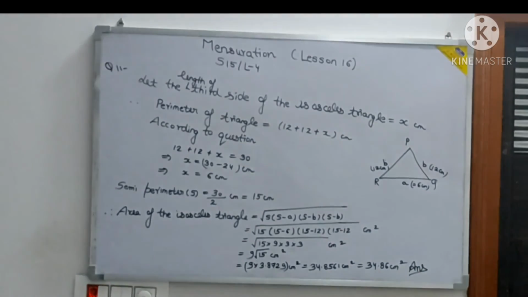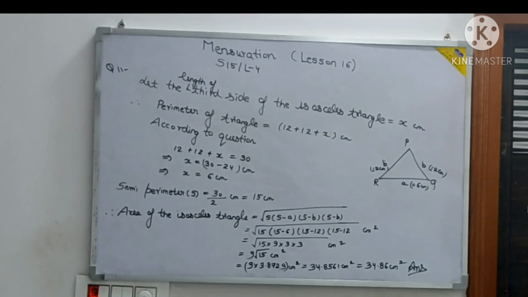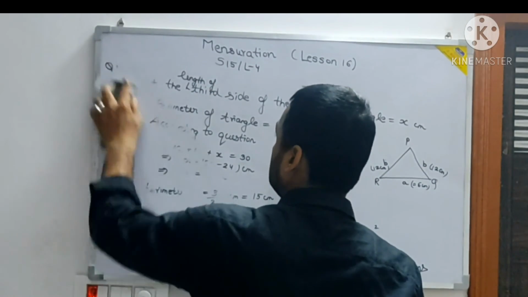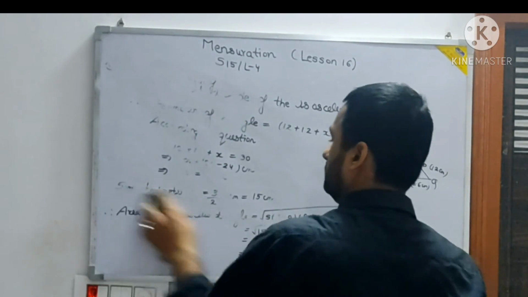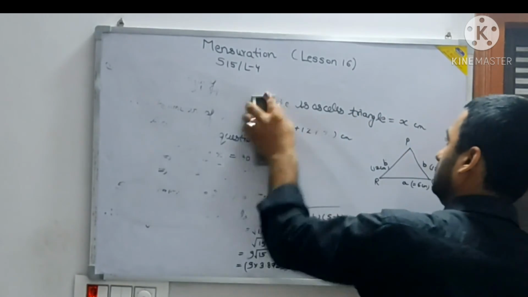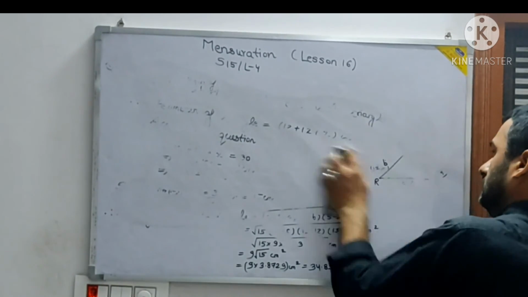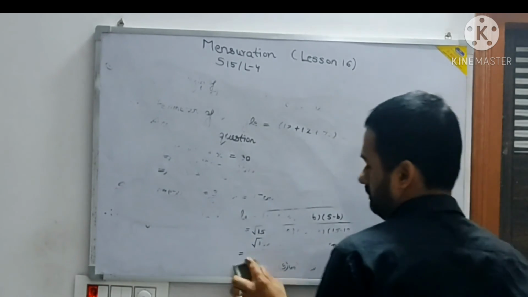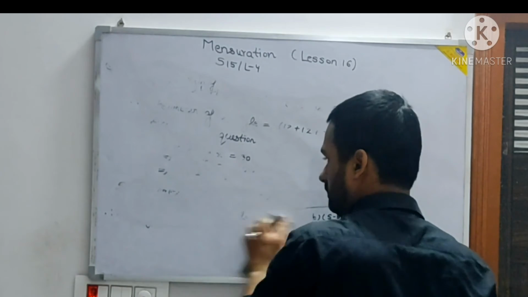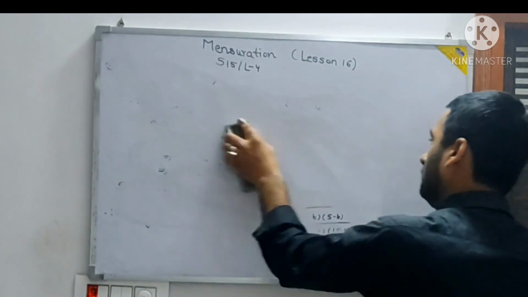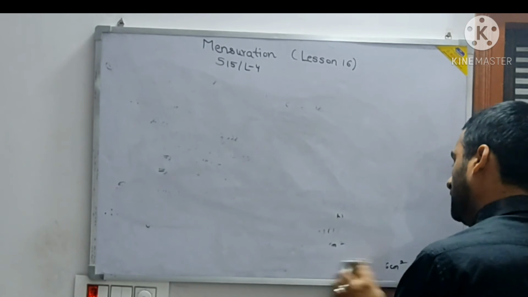So the formula that was given there was the ready-made formula. The ready-made formula stands like this.